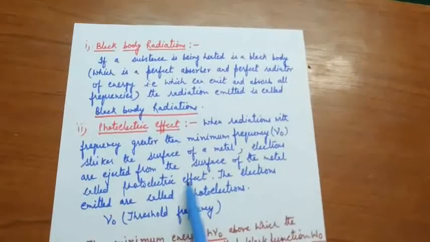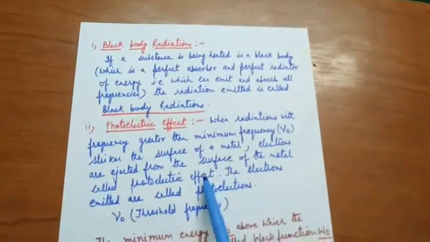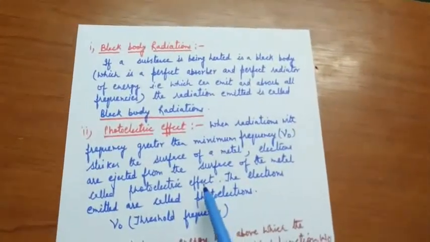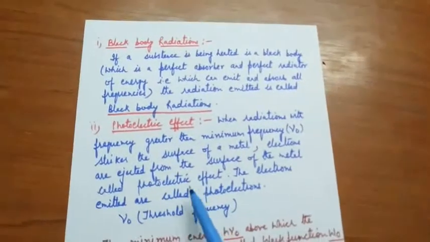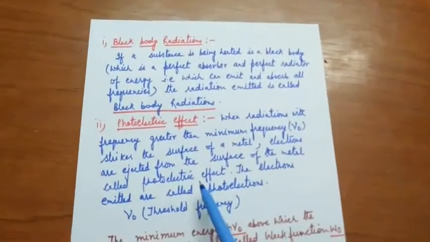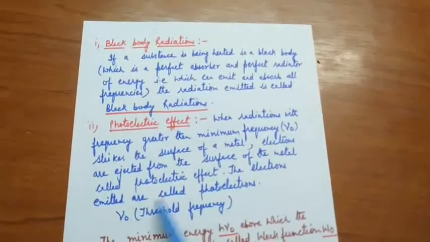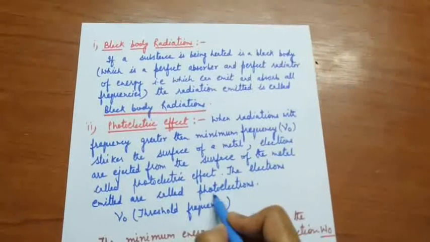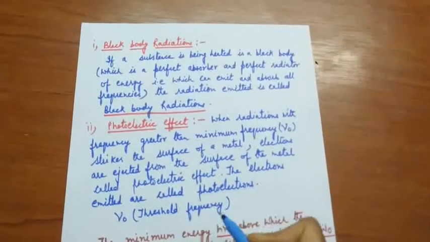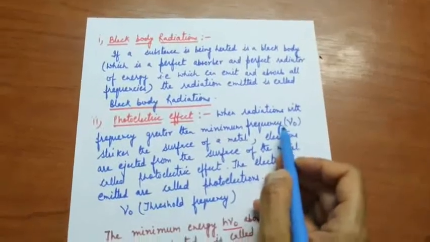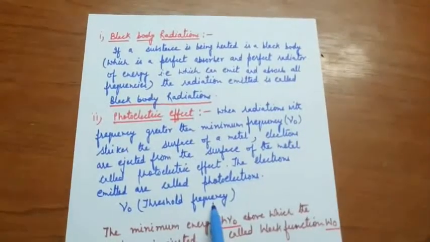This is called the photoelectric effect. The electrons which are emitted are called photoelectrons. The minimum frequency ν0 is called the threshold frequency.